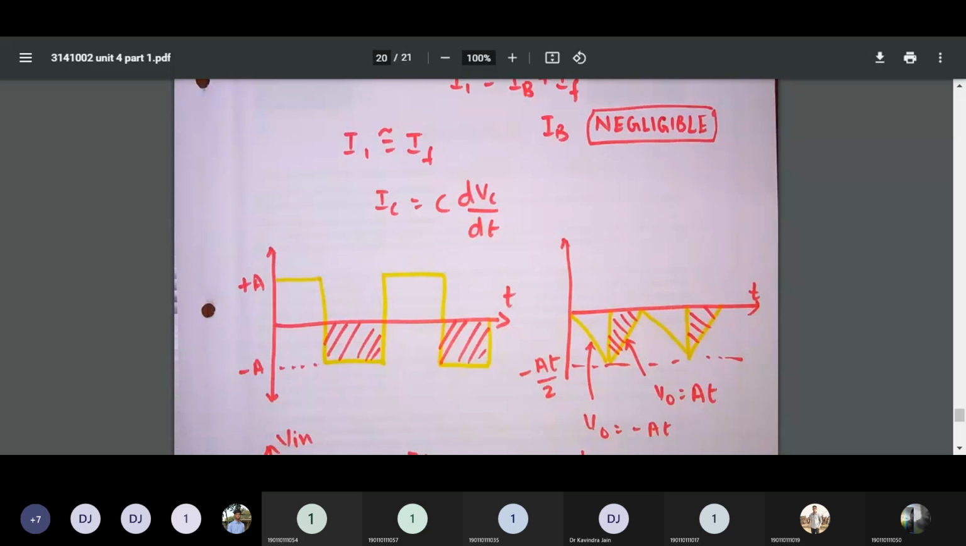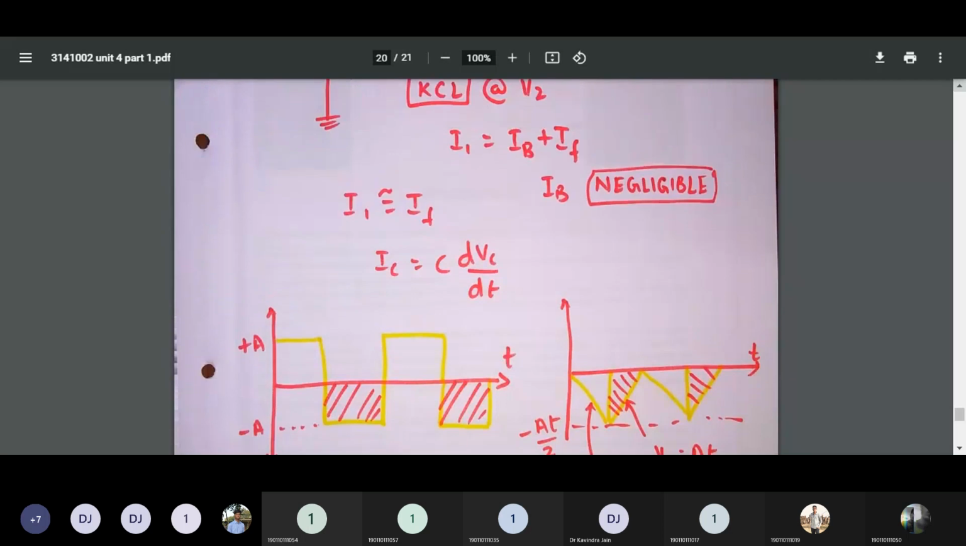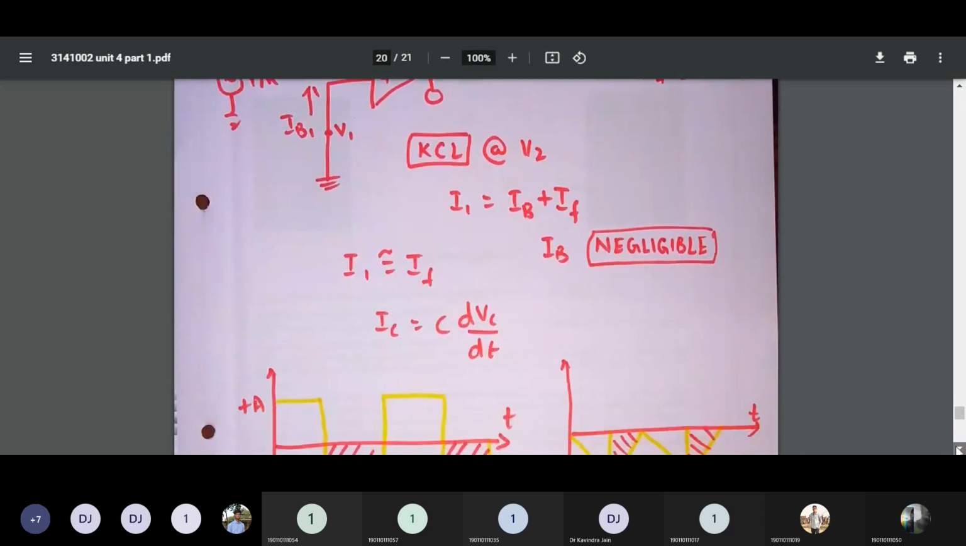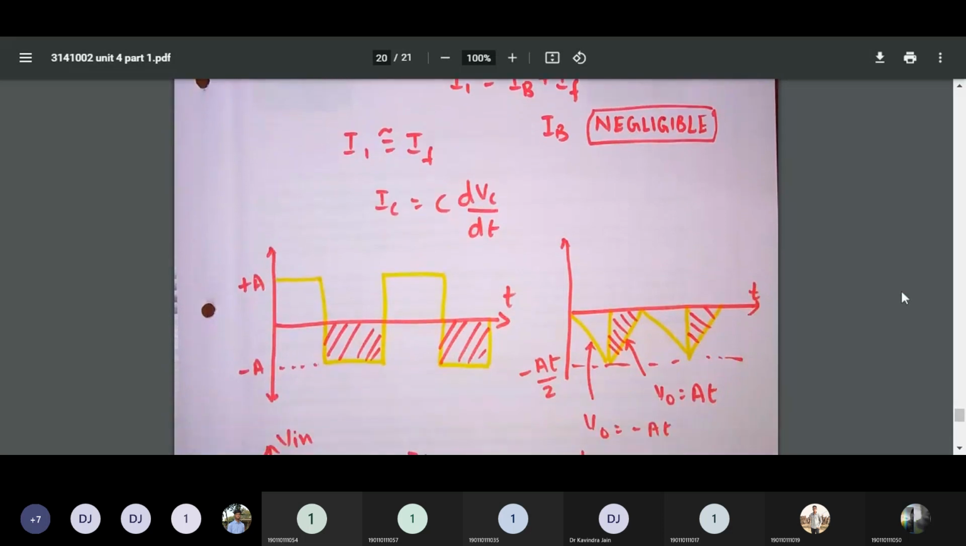IC, that is the capacitor current, is equal to C dVC by dt. Now, if I wish to calculate my output voltage, that is V0, how would I calculate it? Any idea? The input is being provided from pin number 2, so it is an inverting circuit. Yes or no?